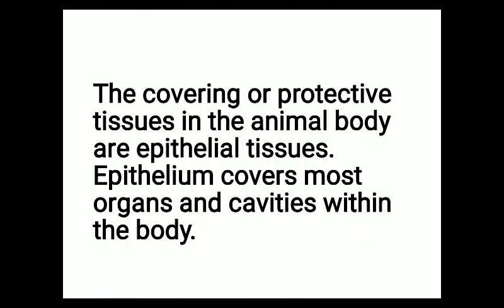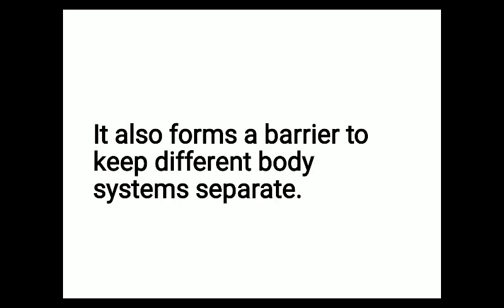The covering or protective tissue in the animal body is epithelial tissue. Epithelium covers most organs and cavities within the body. So what is the function of this epithelial tissue? It covers the entire body from outside as well as from inside. So epithelial tissue acts as a protective tissue. It also forms a barrier to keep different body systems separate.